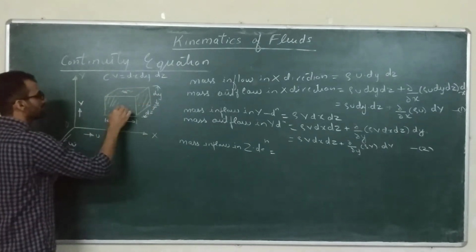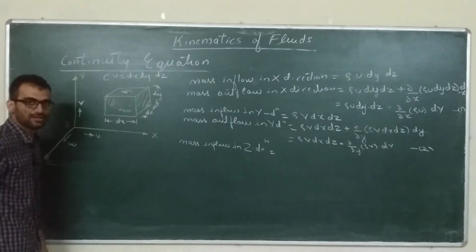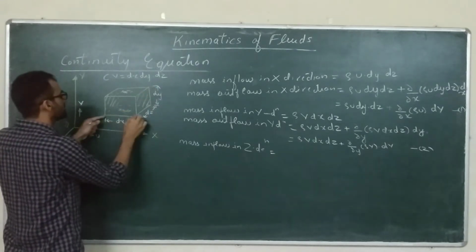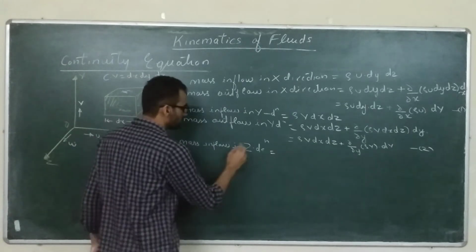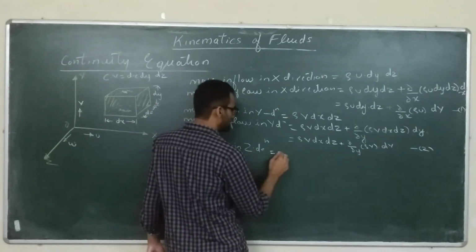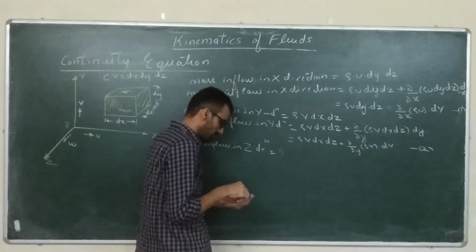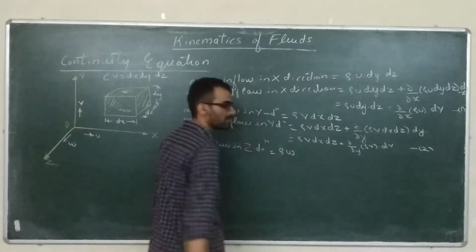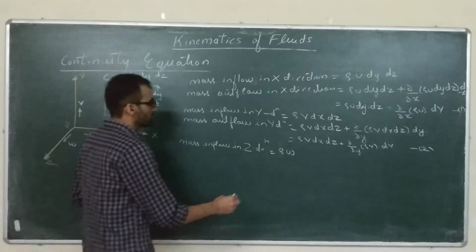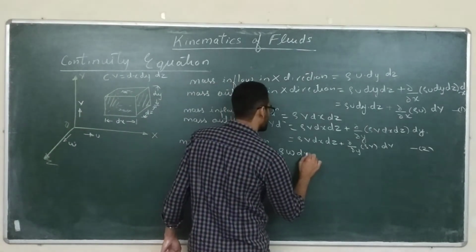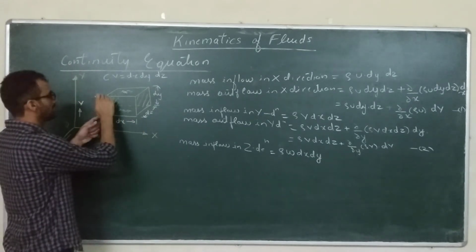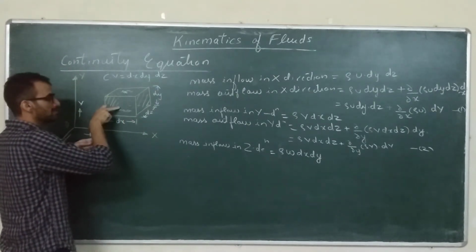So this particular surface and this particular surface become the control surface. So what is the area of the surface? dx into dy. So mass inflow in z direction will be rho w, because velocity in z direction is w. So rho w dx dy.